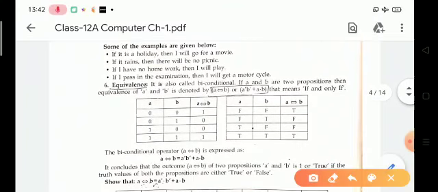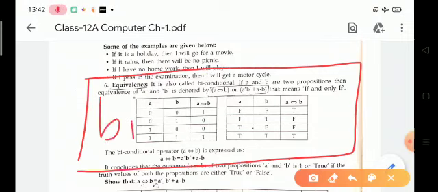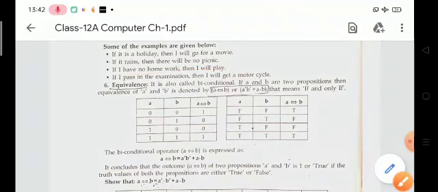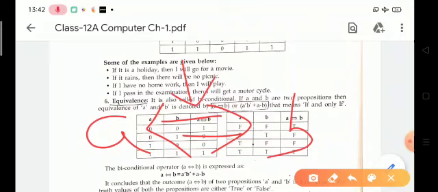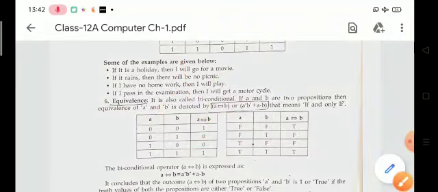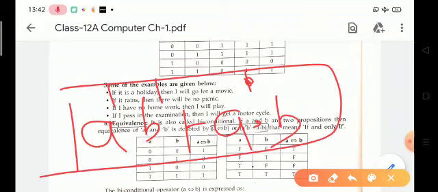Now the last one is equivalence. This is the last connective. It is also known as biconditional. If A and B are two propositions, then the equivalence of A and B is denoted by this symbol. The standard form of equivalence is A dash B dash plus A dot B.